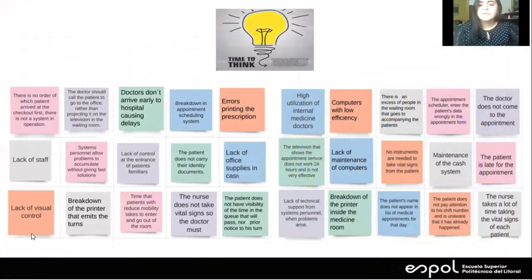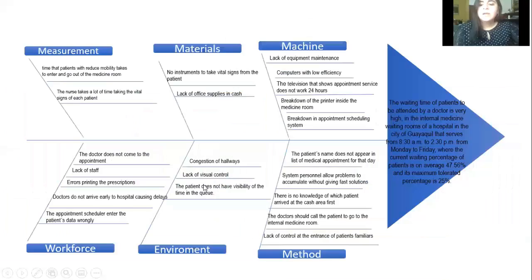In order to brainstorm, we met my partners by Zoom, where we identified 30 possible causes of the problem. Then, we drew up an Ishikawa diagram and organized the causes into the following categories: measurement, materials, machine, workforce, environment, method, and in the head of the fish, we have the focus problem.